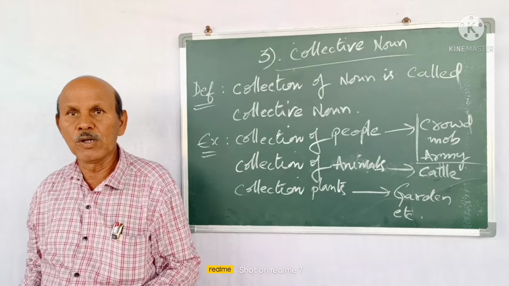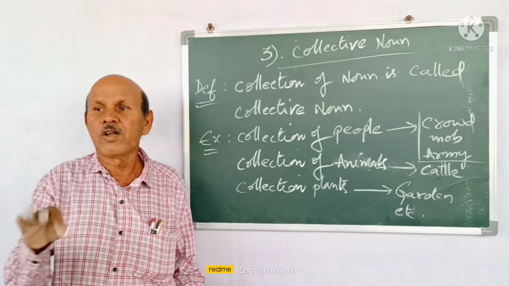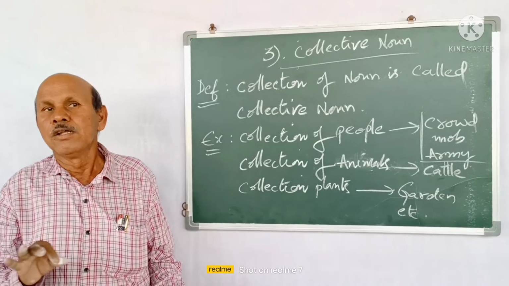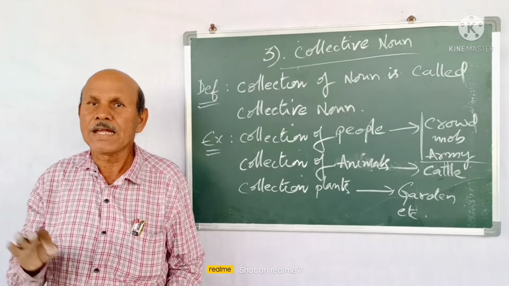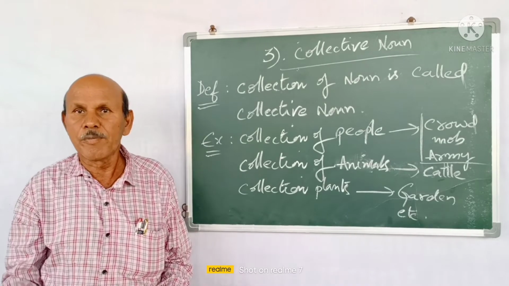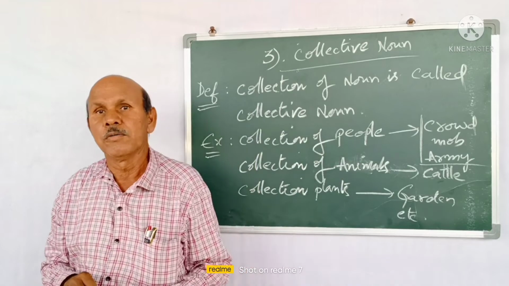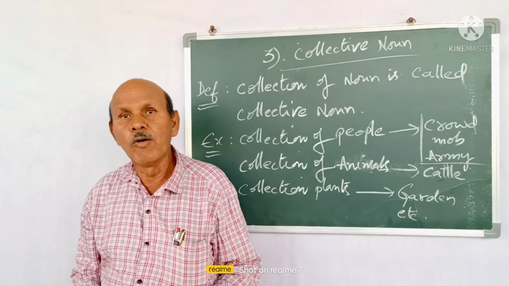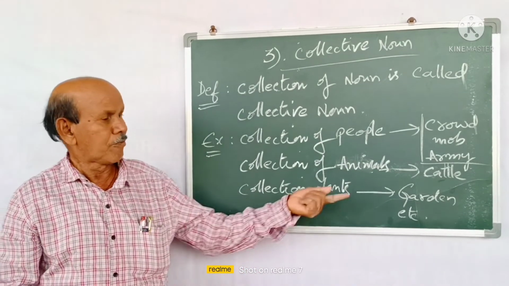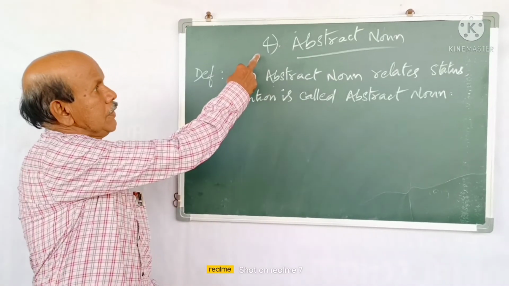Collective noun means a collection of people, soldiers, plants, animals. A collection of animals is called cattle, a collection of soldiers is called an army, a collection of people is called a crowd or mob, whatever it may be. A collection of plants is called a garden. So these are collective nouns.